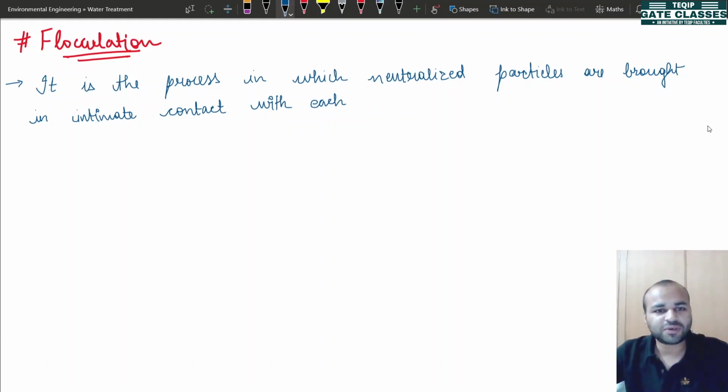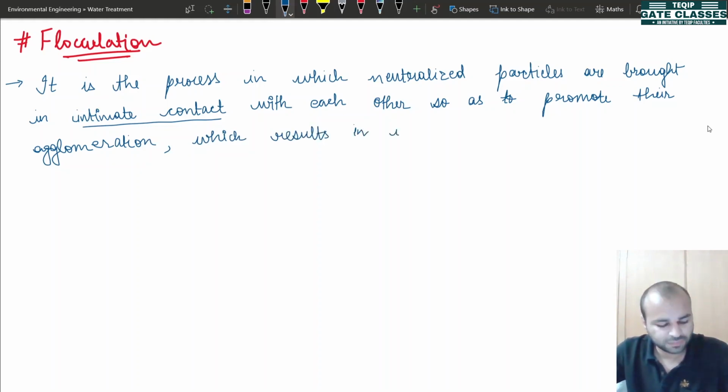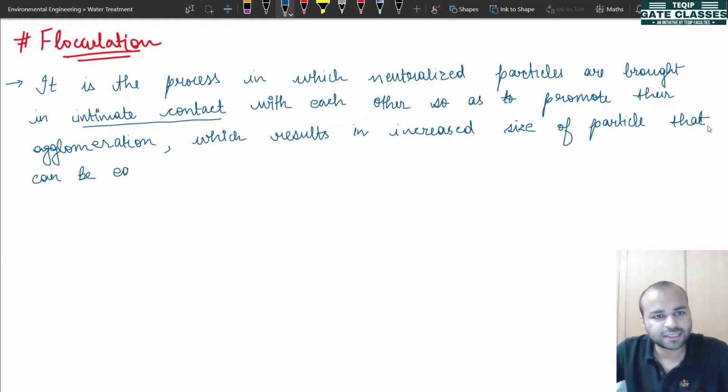Coming back to it, the particles are brought in intimate contact, underline this term, with each other so as to promote their agglomeration, that is creation of flocks, which results in increased size of particles that can be easily settled in the following sedimentation process.